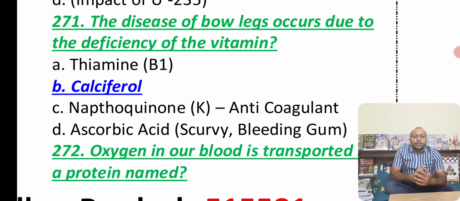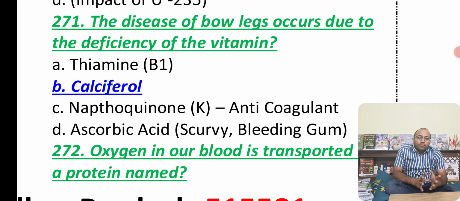The disease of bow legs occurs due to the deficiency of vitamin D, that is calciferol. Very important, guys. In bow legs, if you don't have proper vitamin D or sun rays during childhood, your legs will become bow legs or knock knees. So you can find these kinds of problems. Beriberi is from thiamine, that is vitamin B1.